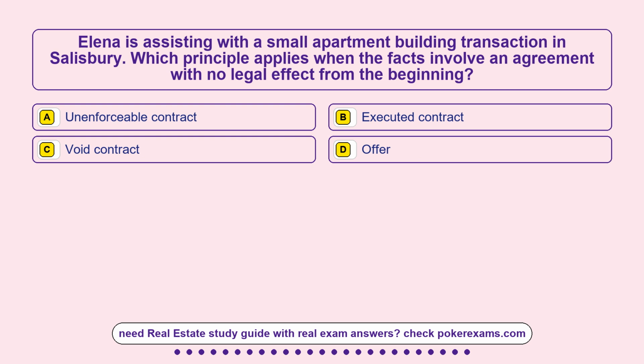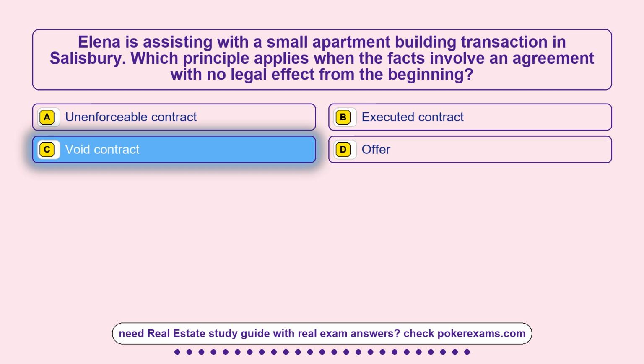Question 3. Elena is assisting with a small apartment building transaction in Salisbury. Which principle applies when the facts involve an agreement with no legal effect from the beginning? Option A, unenforceable contract. Option B, executed contract. Option C, void contract. Option D, offer.